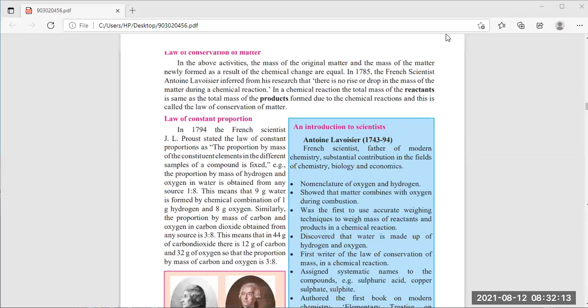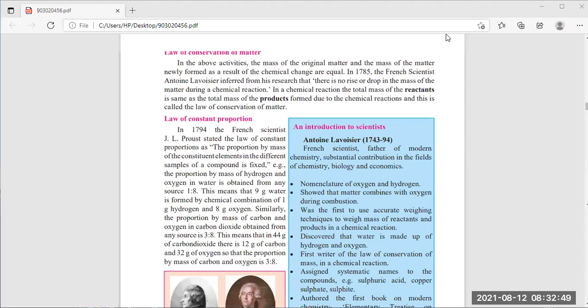This means 9 grams of water is formed by 1 gram of hydrogen and 8 grams of oxygen. So there is a fixed proportion. If we change this proportion, then we will get a different product, different things will be there. If the proportion is fixed everywhere and we change it, then we will not get the substance we require.